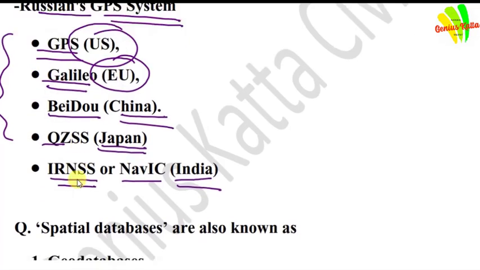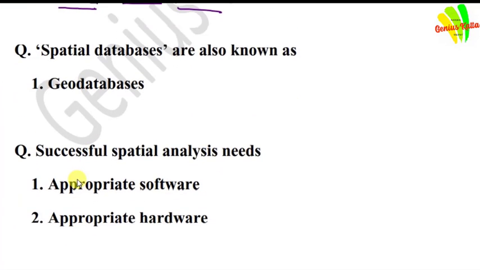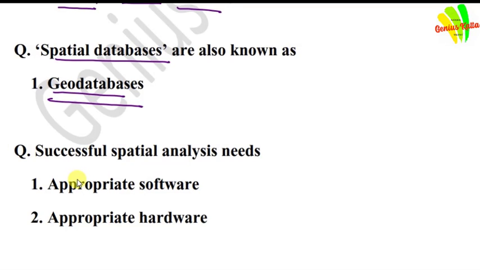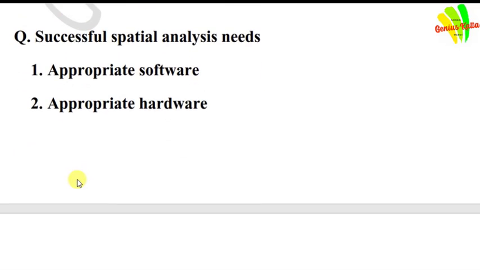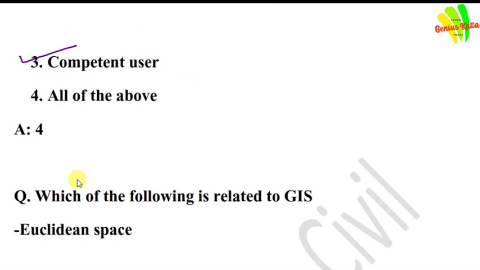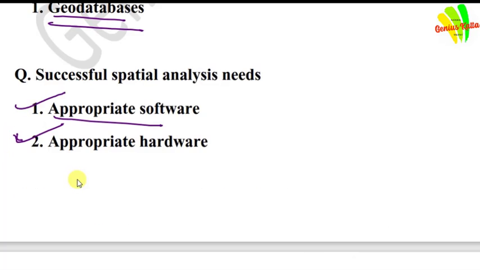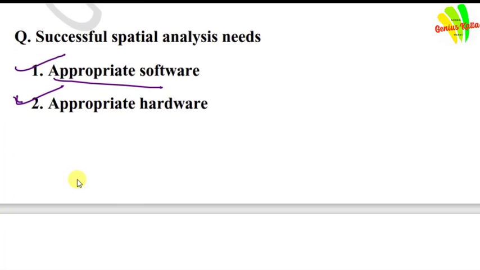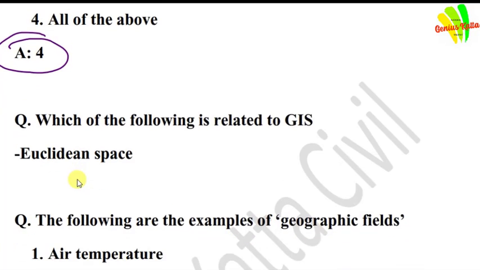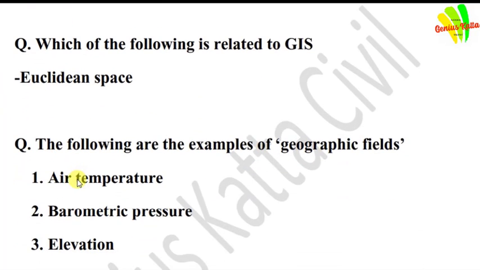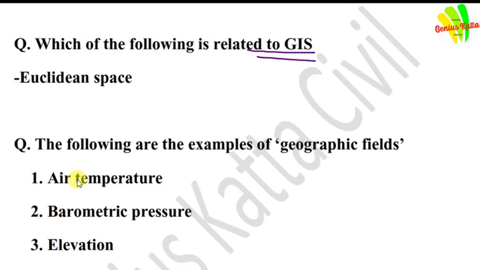Please concentrate and keep in mind, spatial databases are also known as geodatabases. Successful spatial analysis needs appropriate software, yes. Appropriate hardware, yes. Competent user, yes. Answer is all the above. Which of the following is related to GIS? Answer is Euclidean space.